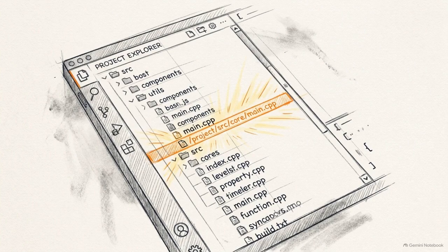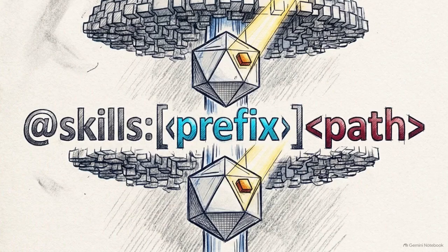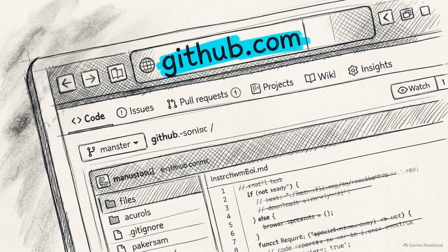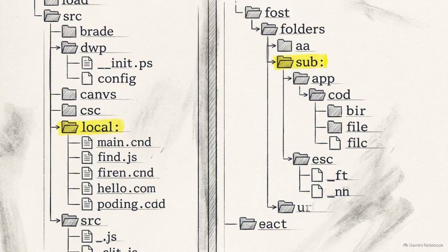For dynamic injection to function, the agent requires a deterministic addressing system to locate these skills instantly. This is the standardized @Skills URI grammar. It uses distinctly color-coded prefix and path elements to isolate namespaces and define the exact resolution route. The protocol defines specific routing prefixes. GH directs the system to a GitHub repository, local points to the current workspace, and sub targets nested reference manuals without loading the entire parent skill.